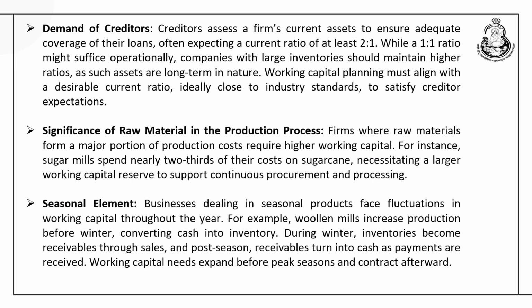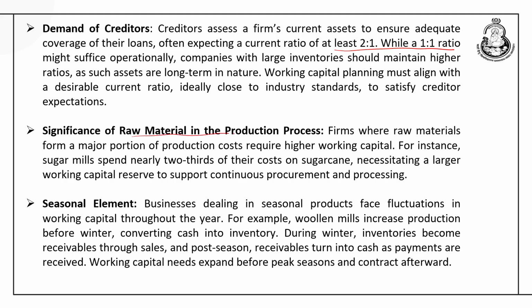Demand of creditors: sometimes creditors want the company to maintain enough of a pool of working capital, so that whenever their payment is due, it can be given by the company. So, a ratio of 2:1 or at least 1:1 would be preferred by the creditors, just to ensure that their payment is made on time.